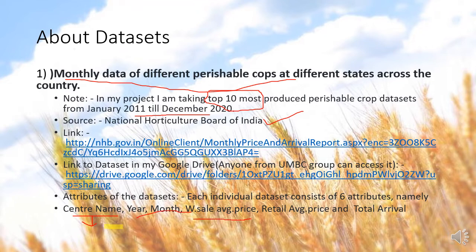This weighted sale average price is nothing but the farm price at which the crop is sold in a particular center, followed by a retail average price and total arrival. Total arrival is nothing but the total amount of a particular food crop which has arrived at a particular center.